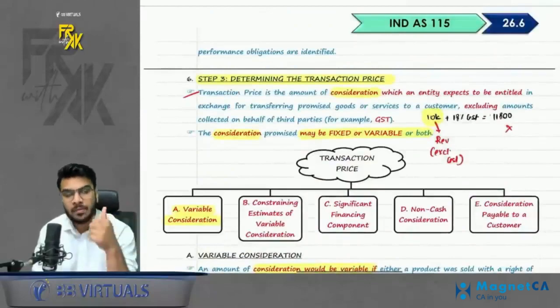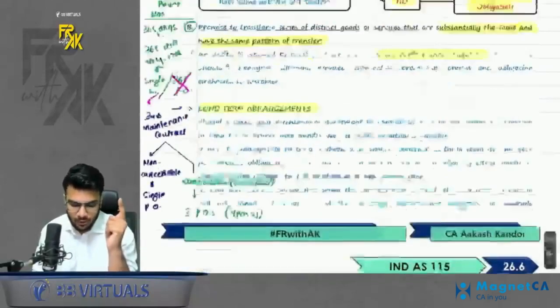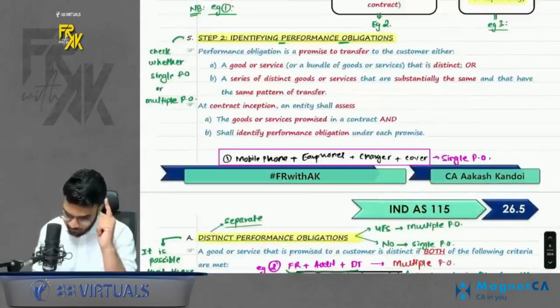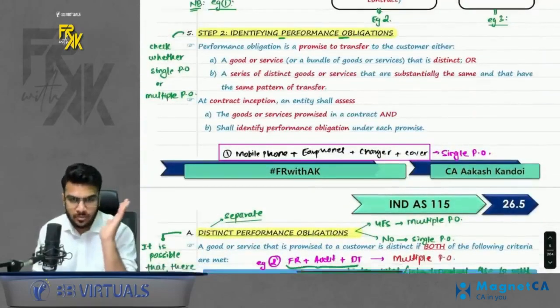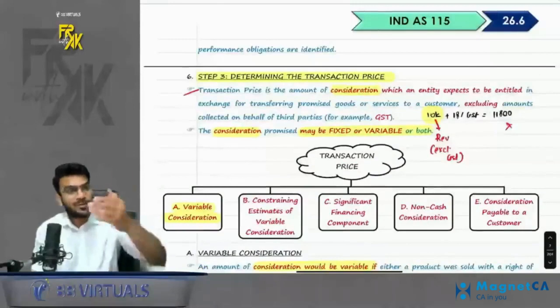This is what we did in step number 2. Step number 1 was identifying the contract. Step number 2 was determining the performance obligation, identifying the performance obligations. For a moment I went blank.